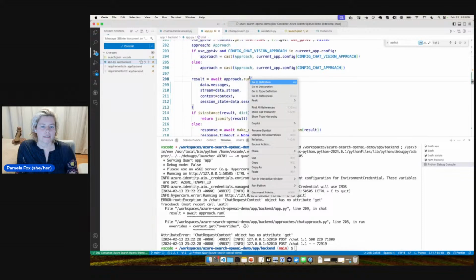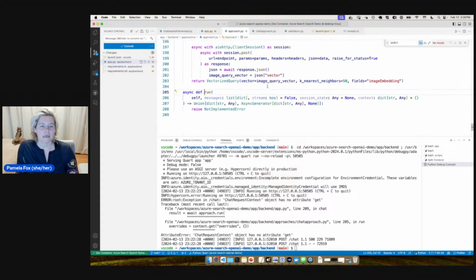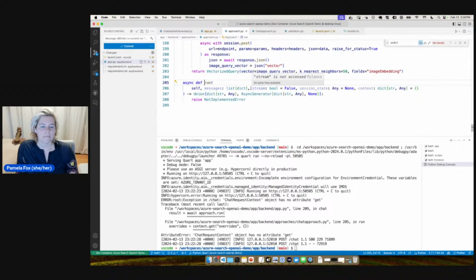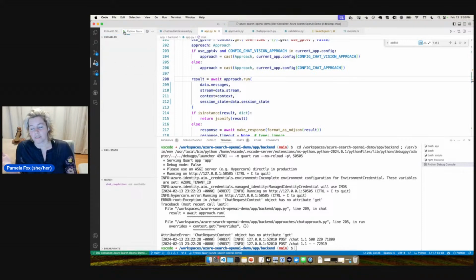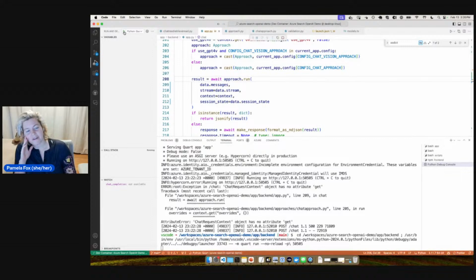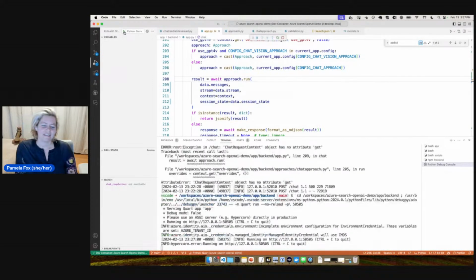And so when it gets passed to here, at this point, messages will be a list of dictionaries, stream will be a Boolean, session will be that, and context will be dict. Okay. I think that looks good. I do, of course, have unit tests that I could run at some point, but they might need some modification with these changes. We'll see.